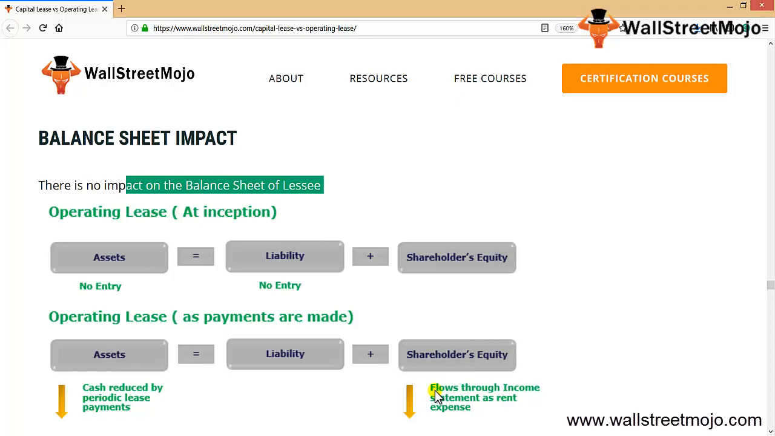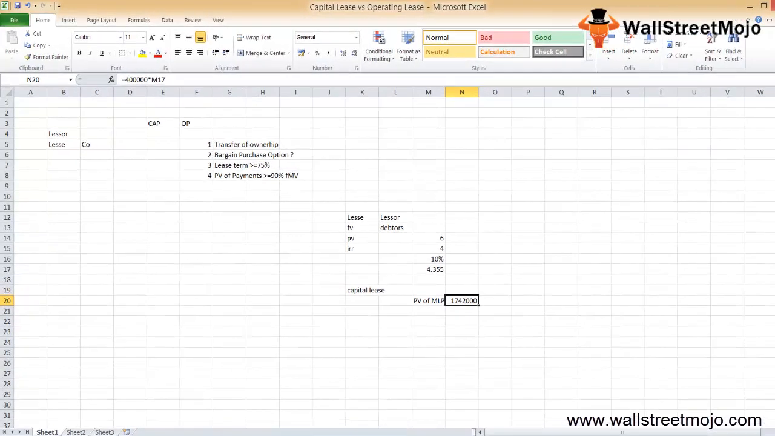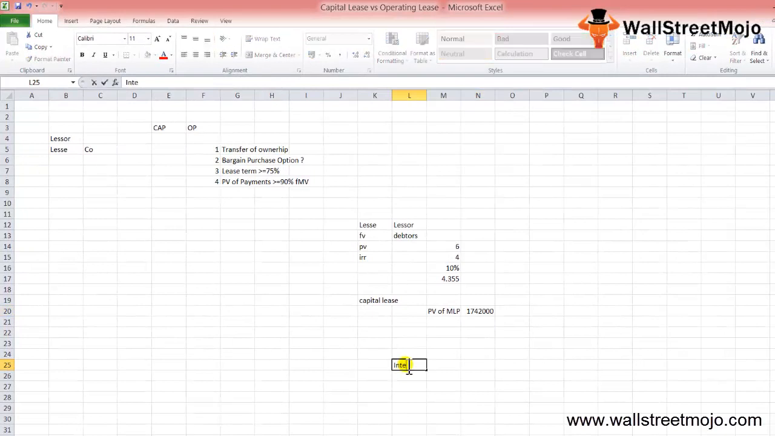So now let's consider the effect on the income statement. The interest payment, that is the discount rate, affects the income statement as the interest expense. So the interest expense is the discount rate times the lease liability at the beginning of the period. The second is the depreciation period calculation. If the lease transfers ownership, then depreciate the asset over the economic life of the asset. If the lease does not transfer ownership, then depreciate over the term of the lease.